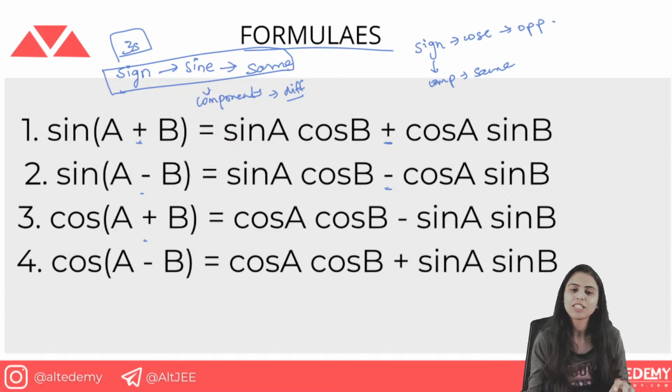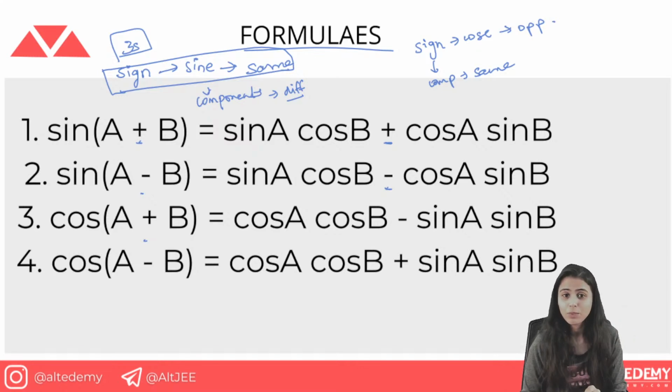You have sin(A plus B). Now you can write: sine is the same, so the component is going to be different. So how will you write it? Sin A cos B plus cos A sin B. Now sin(A minus B): the sign remains the same but the component is different. So what is sin(A minus B) going to be? It's going to be sin A cos B minus cos A sin B.